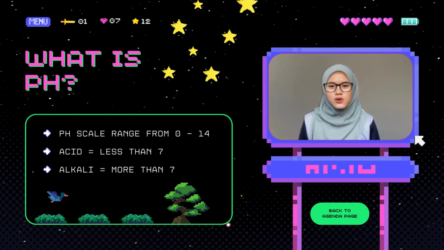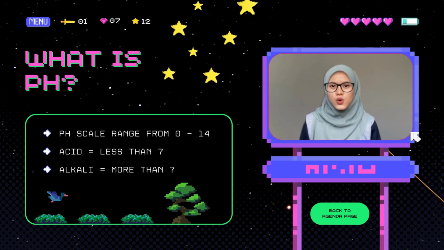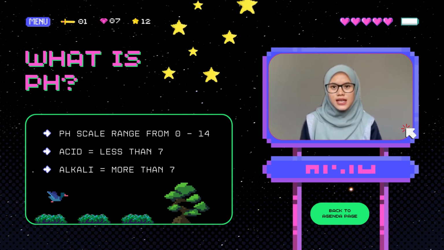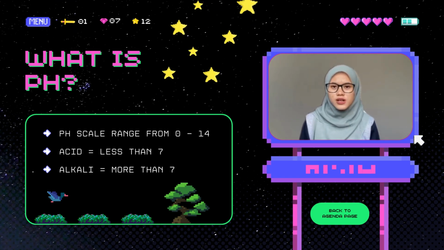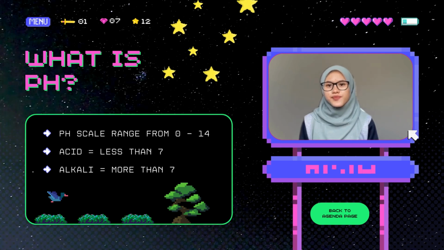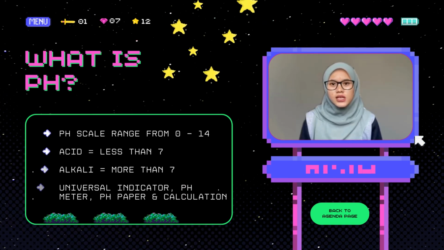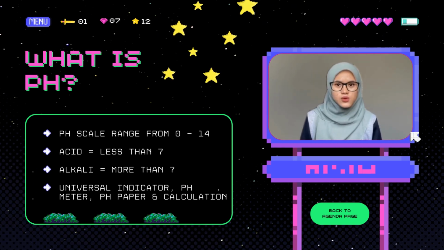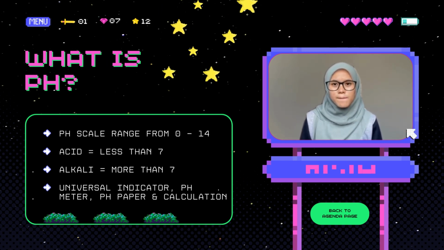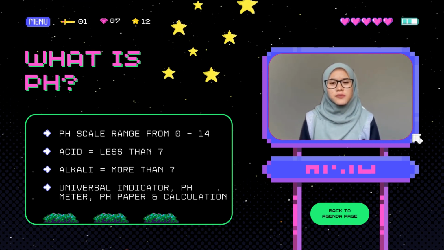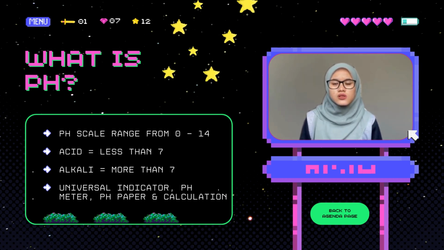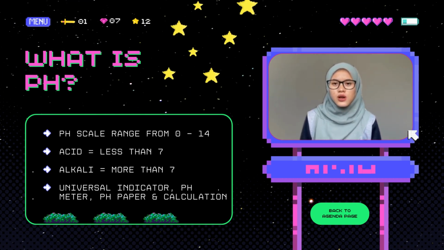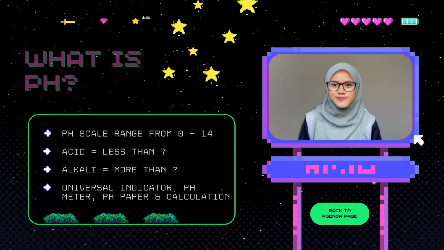And as we all know, a solution with pH value less than 7 is acidic. Meanwhile, a solution with pH value more than 7 is alkaline. There are many ways to determine pH value, such as using universal indicator, pH meter, or pH paper. We also can determine pH value by using calculation.